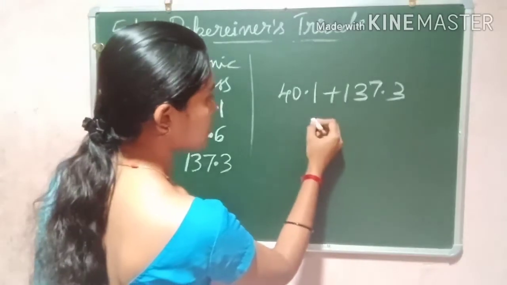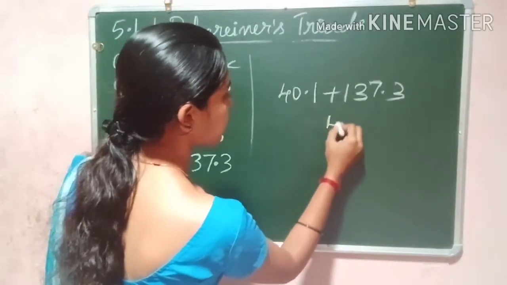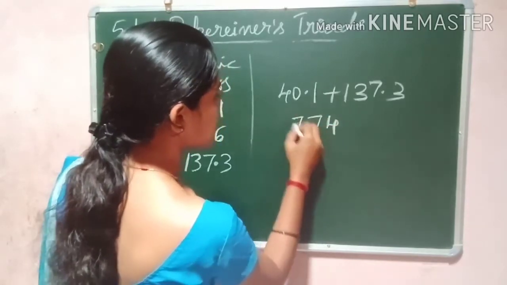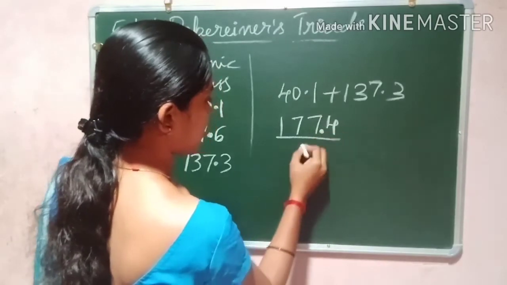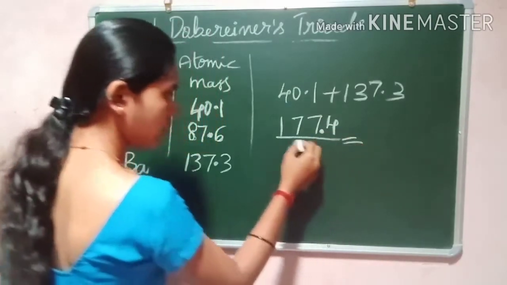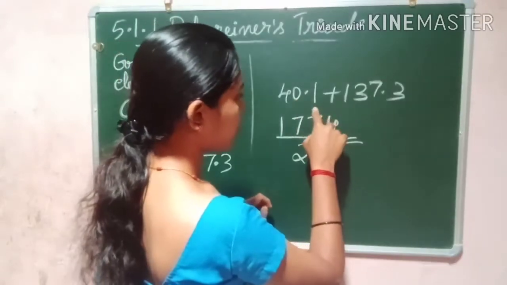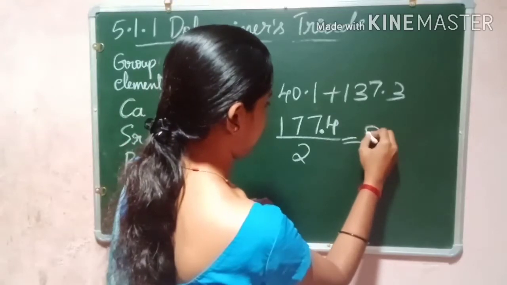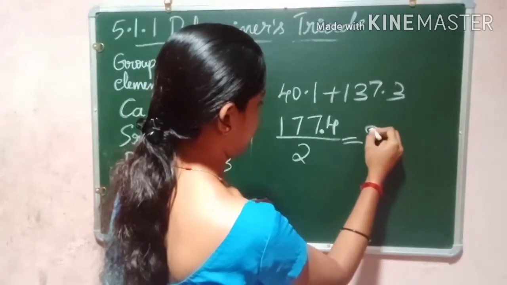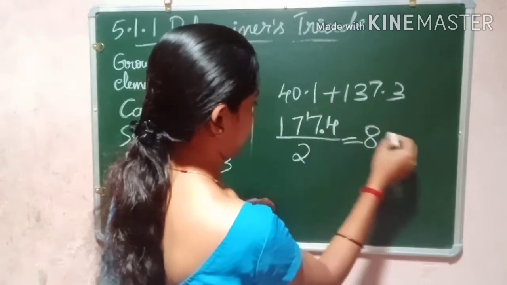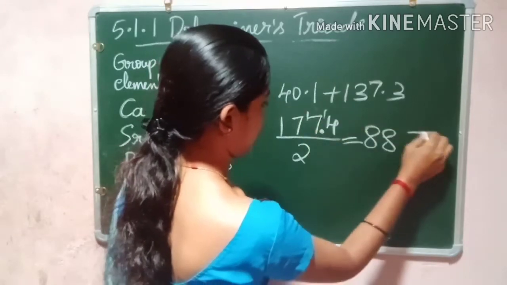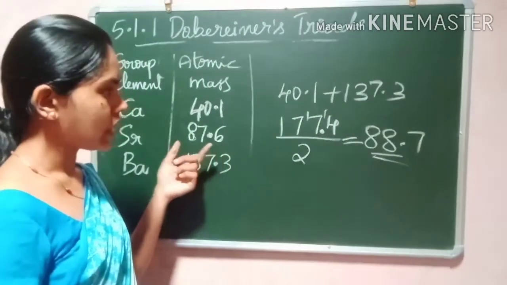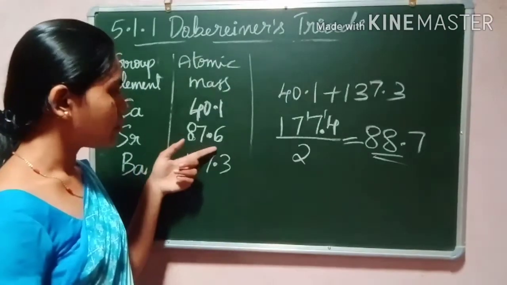The average of 40.1 and 137.3 is 88.7, which is almost equal to 87.6.